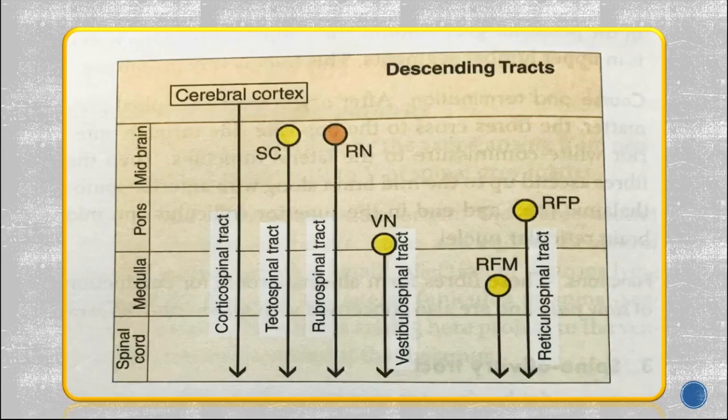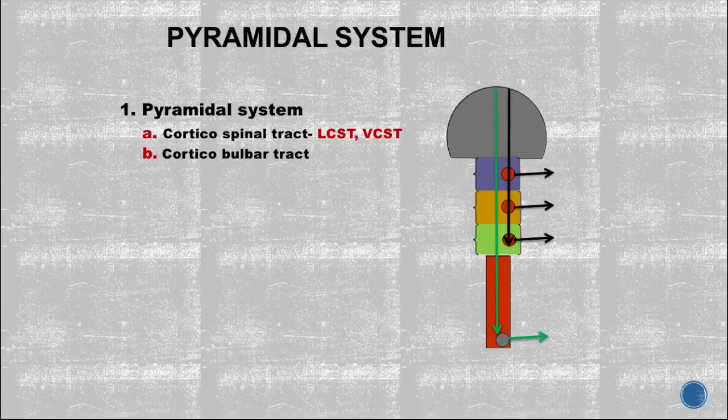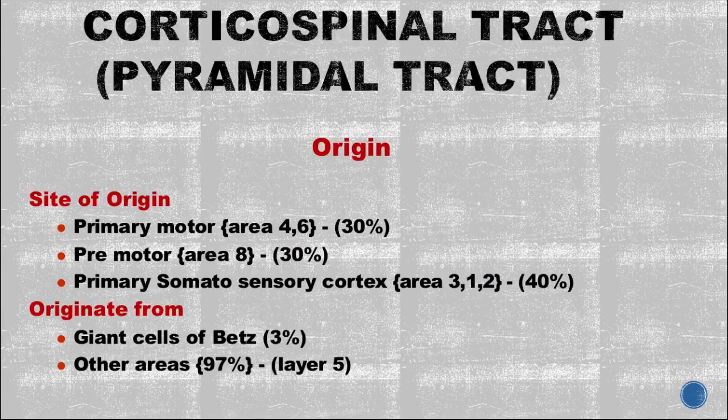So, among the descending tracts we can say the cerebral cortex gives the corticospinal, and the midbrain gives the tectospinal, rubrospinal, vestibulospinal, then the reticulospinal tract. The pyramidal tract, the corticospinal tract, is further divided into lateral corticospinal and ventral corticospinal, this green one, and the corticobulbar, depending on whether they come out from the midbrain, pons or medulla.